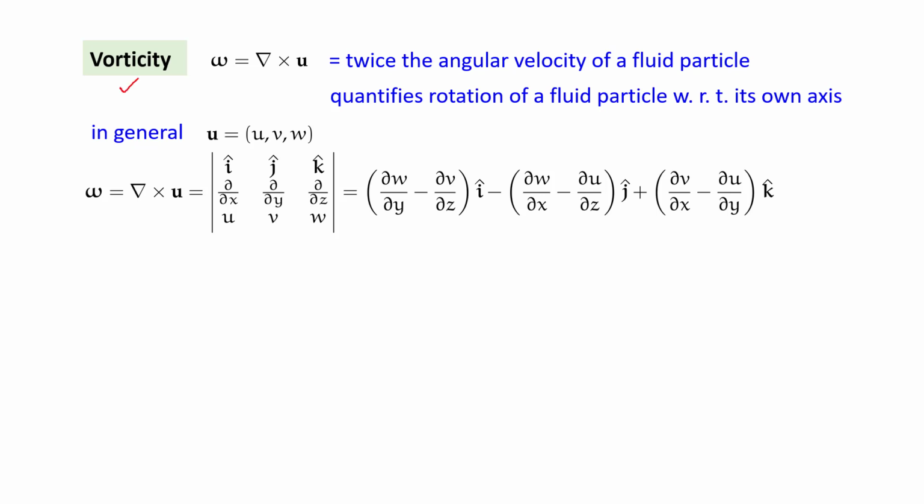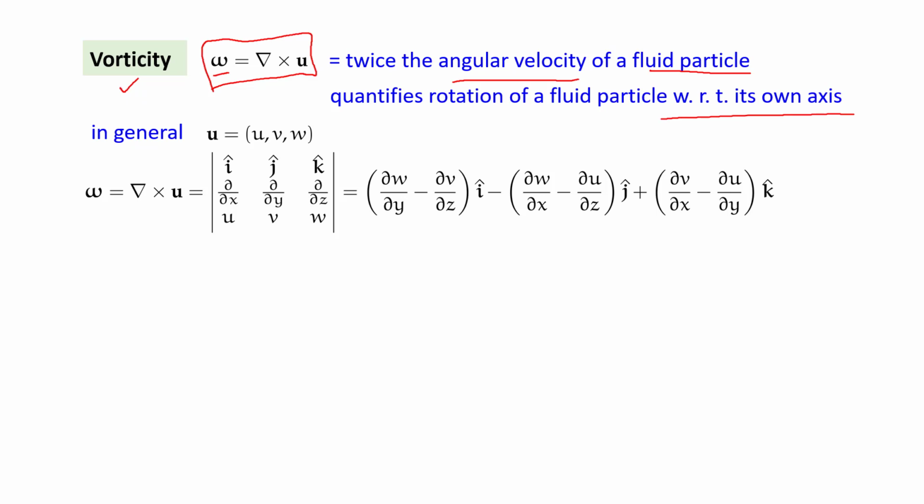Vorticity is simply the curl of the velocity vector. So unlike stream function, which was a scalar, vorticity is always a vector. Physically, this quantity indicates the angular velocity of a fluid particle with respect to its own axis, the axis that passes through the center of mass of the fluid particle.